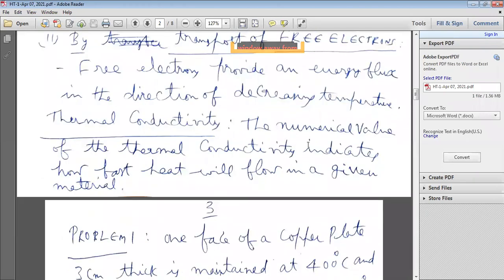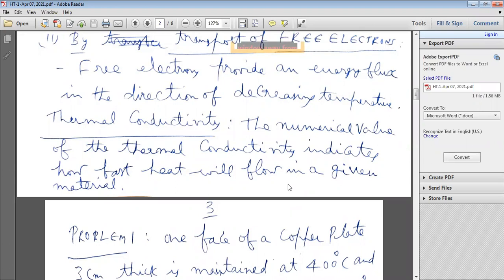The numerical value of the thermal conductivity indicates how fast heat will flow in a given material. If thermal conductivity is high, heat transfer is very fast. If thermal conductivity is low, heat transfer is slow.